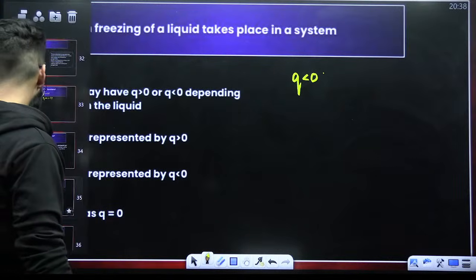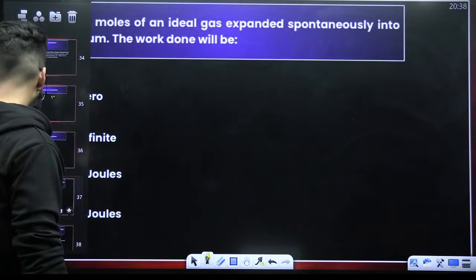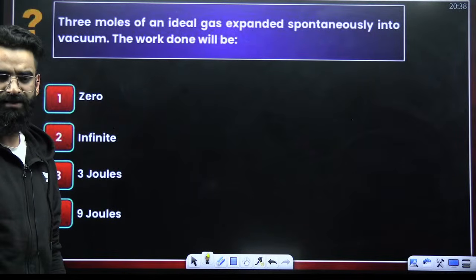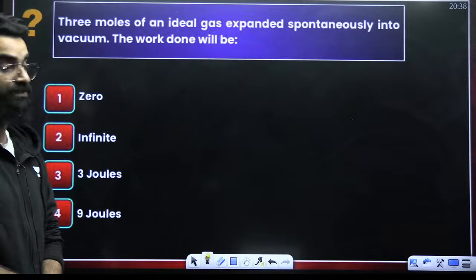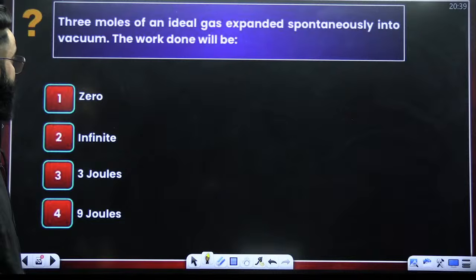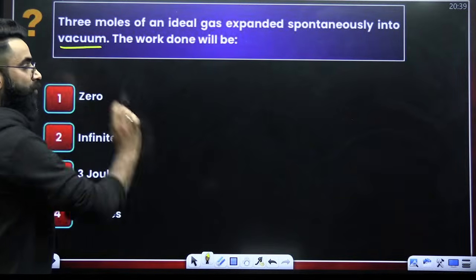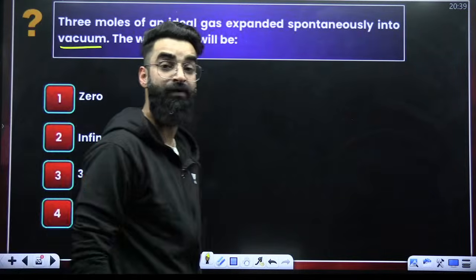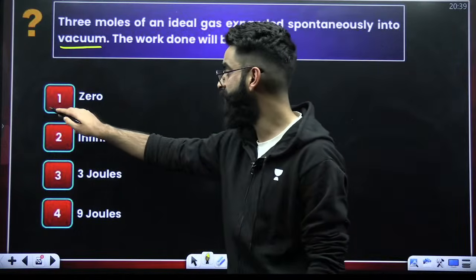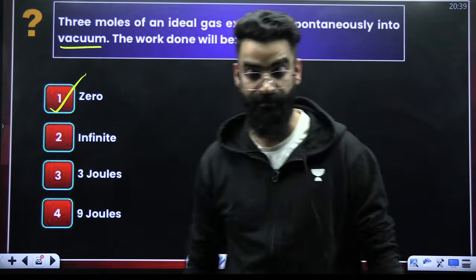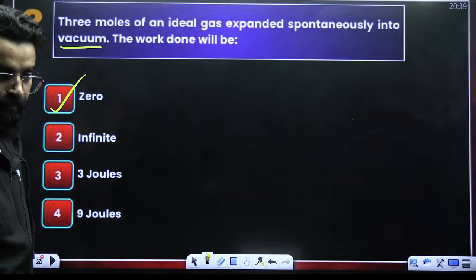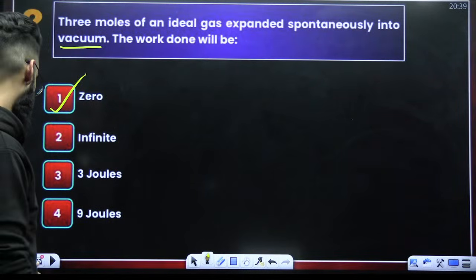Perfect. Let's move on to one more. This sort of question, again, should not take more than 5 seconds to solve. The question is, 3 moles of an ideal gas expanded spontaneously in vacuum. Work done is? Expansion in vacuum is what you call free expansion. And in case of free expansion, the value of W is 0. Right? I believe you all are clear with this.